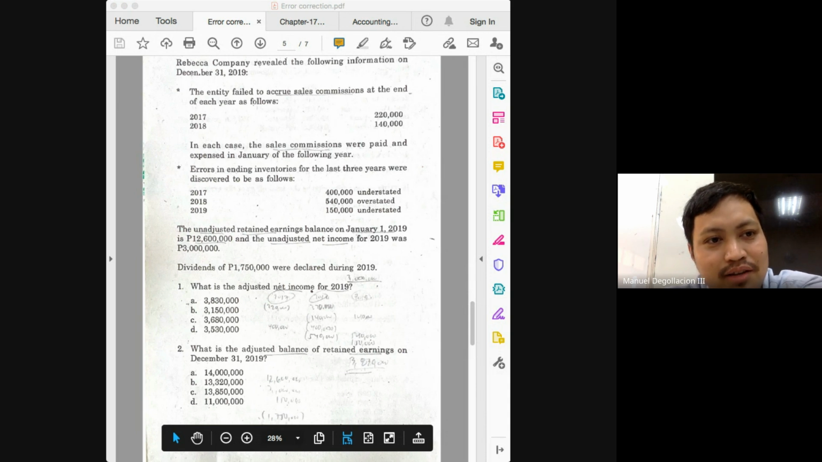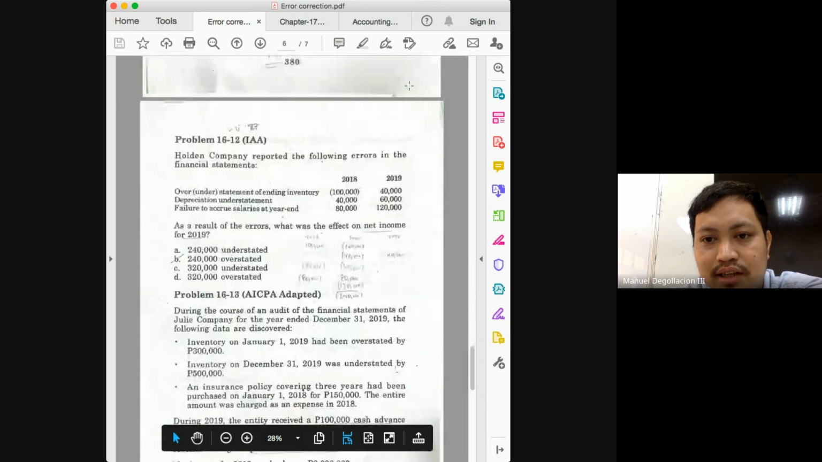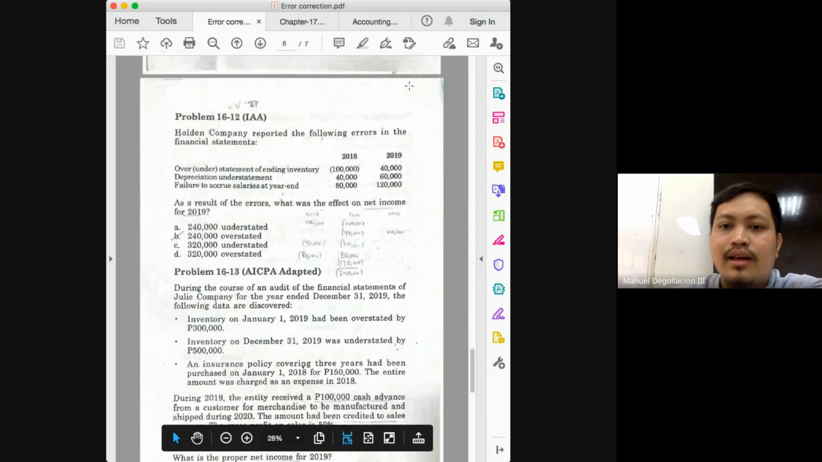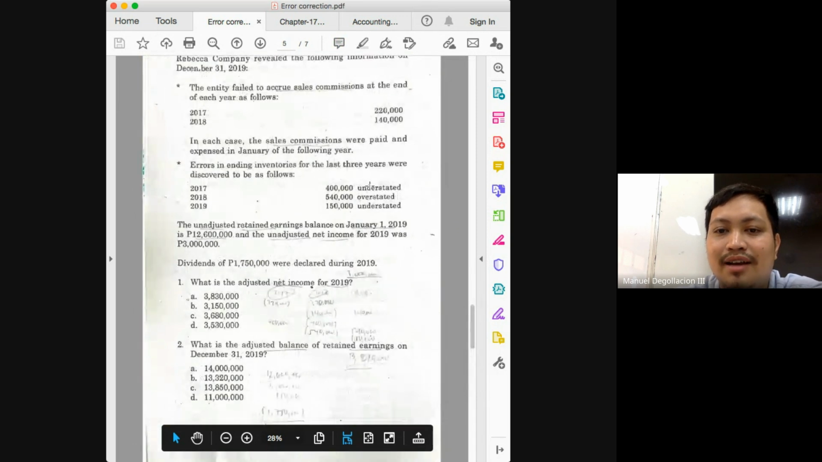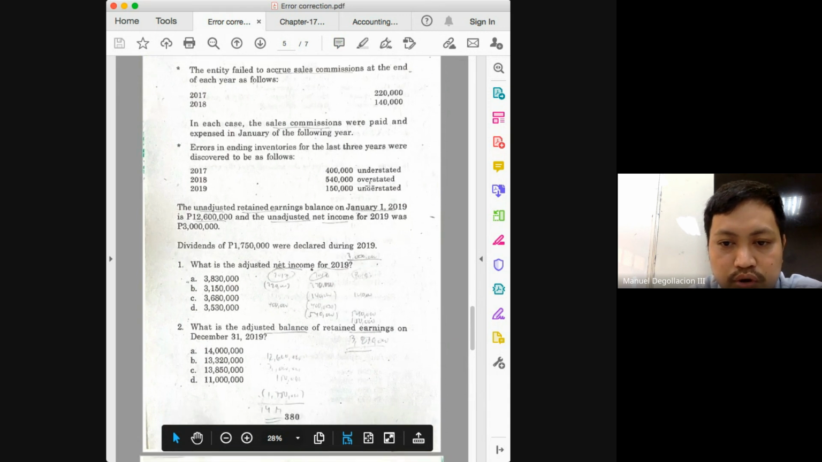So this is also another reason why students do not like this topic, class, because the computation tends to be very long. Let's proceed to 16-12. As a result of the errors, by the way, why did we ignore the error in 2017 ending inventory, class? Again, it will no longer be relevant, class. It has already counterbalanced after 2 closing periods.